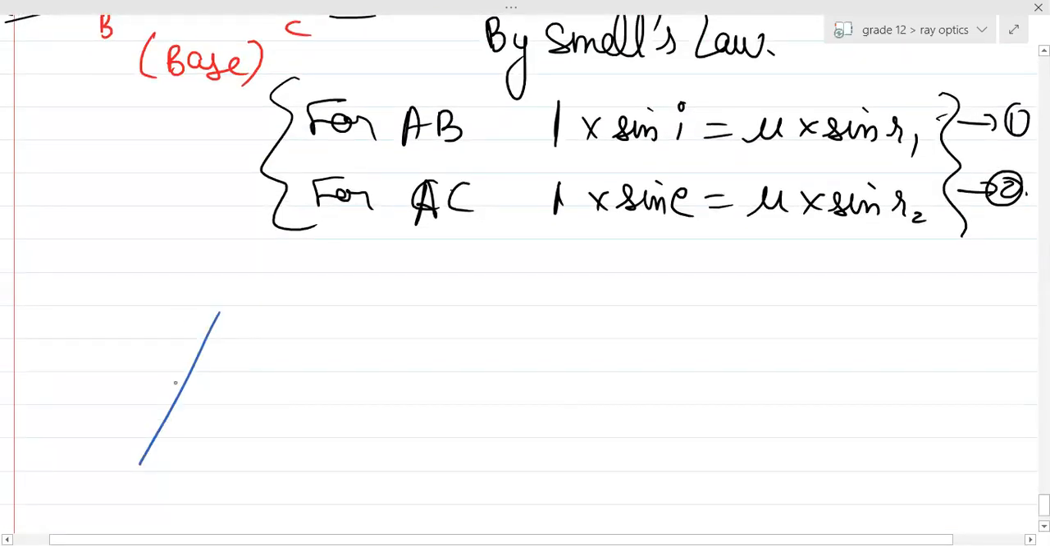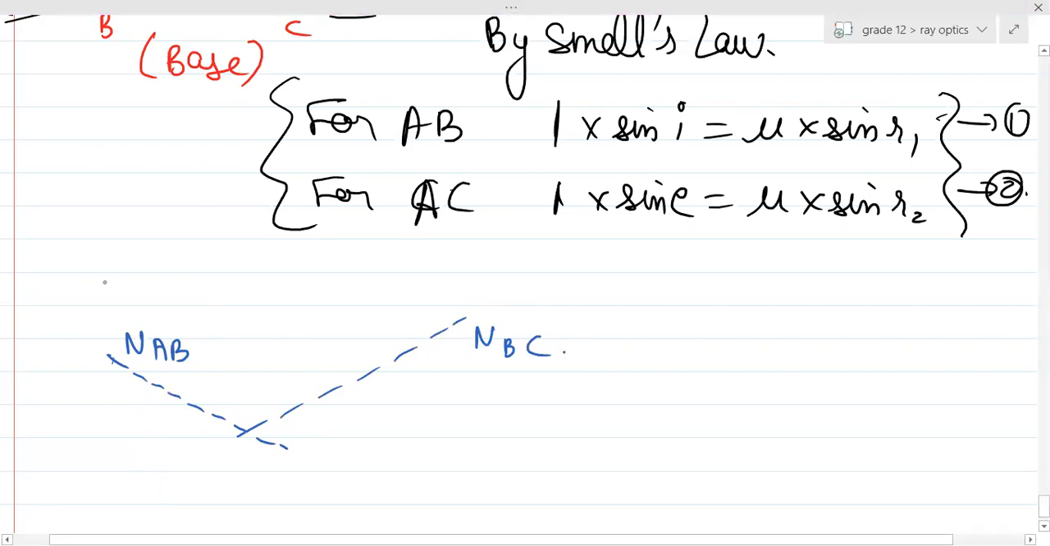This was the surface AB, and through this surface AB, I'll draw the normal. This will be the normal on AB. Similarly, this will be the normal on BC. There is this point D. There is this point E, and sorry, this point was E, and this point is F.